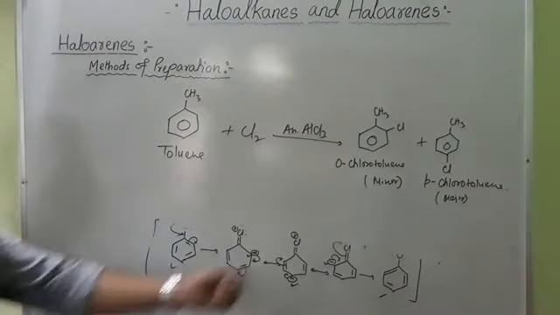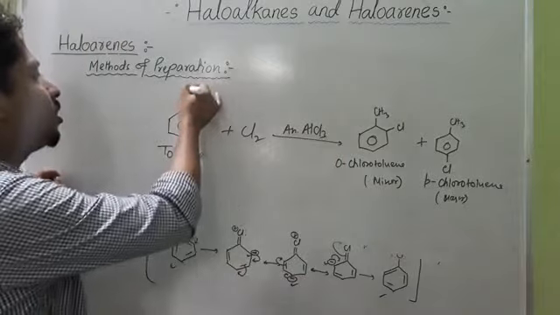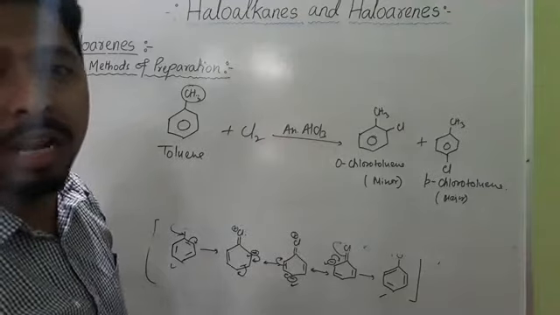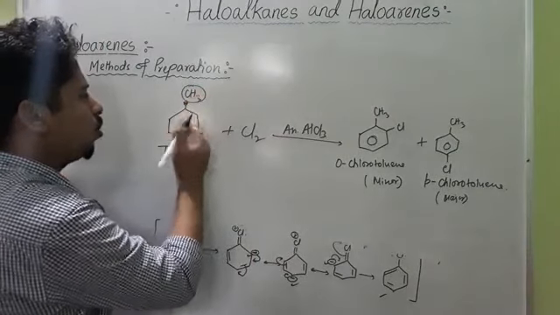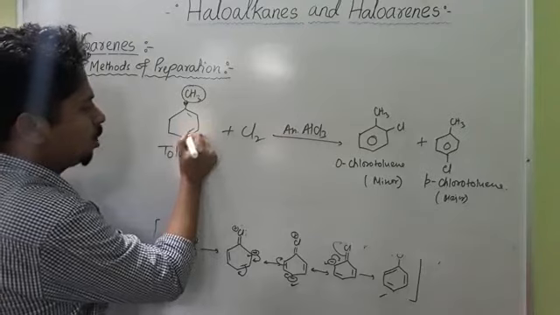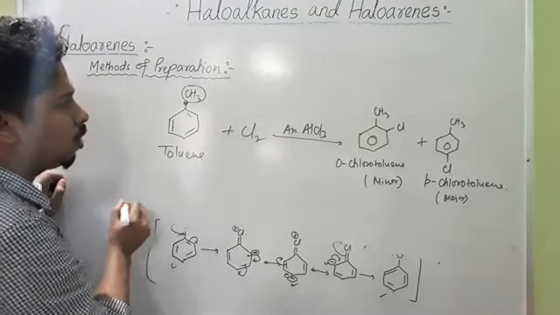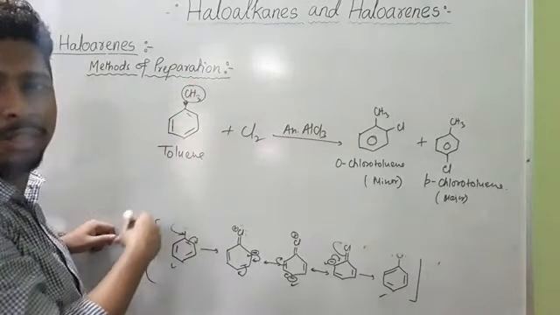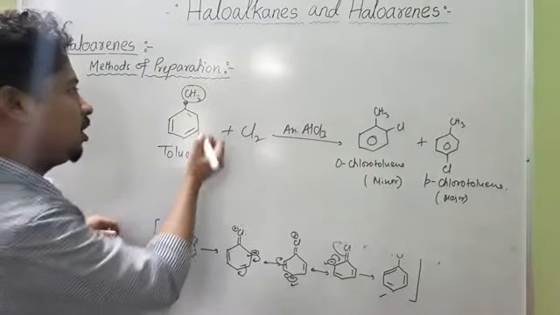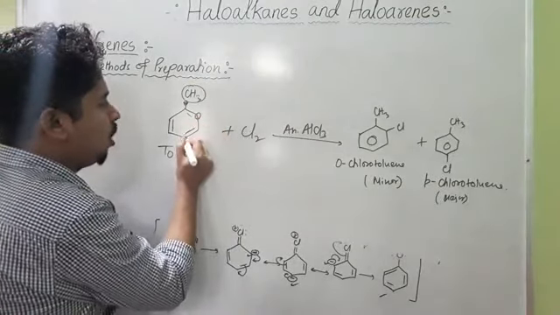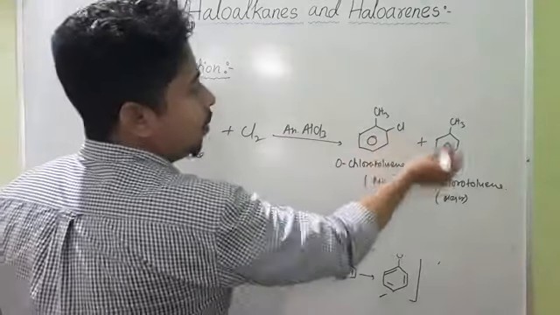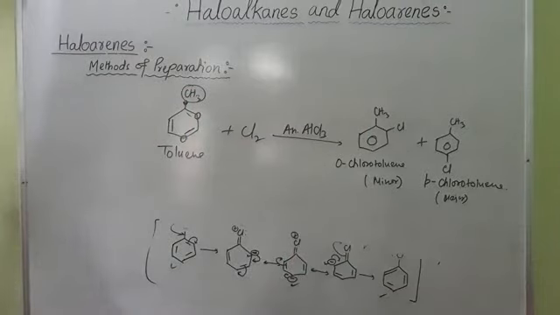Now the question comes, why this ortho and para product here? Here also you see this CH3, these are alkyl groups, and we know alkyl groups are electron donating groups. So they will donate electrons over this benzene ring. So this benzene ring, we can write with this bond. So there is a development of negative charge at the ortho and para positions. That's why this substitution takes place at the ortho and para position. So we'll get two products, a mixture of products.